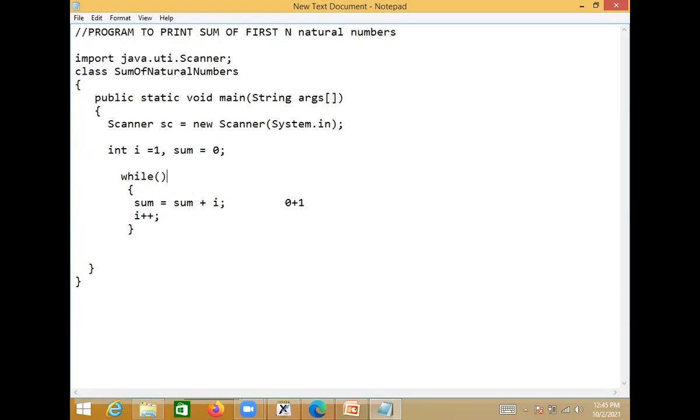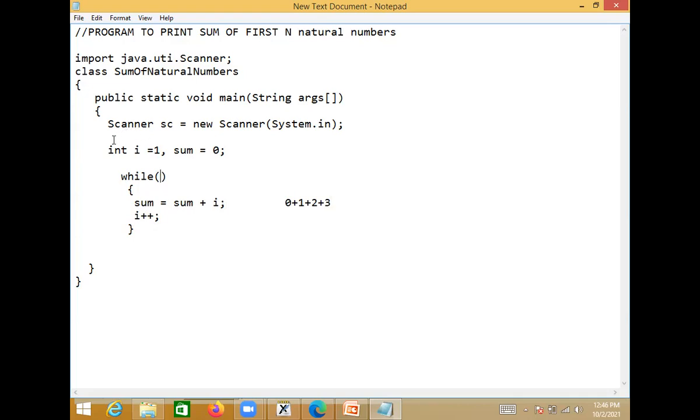Now this is the loop. When the end of the loop is reached, control automatically goes back here and tests the condition. The condition is assumed true here. Then sum is equal to sum plus i. That means the next value will be added here, plus 2. Then i plus plus, the i value becomes 3. The end of the loop is reached, it goes back, tests the condition. Assume the condition is true here. Then i value is 3, so plus 3 will be added here. Like this, it has to repeat. How long? Until i value becomes equal to n.